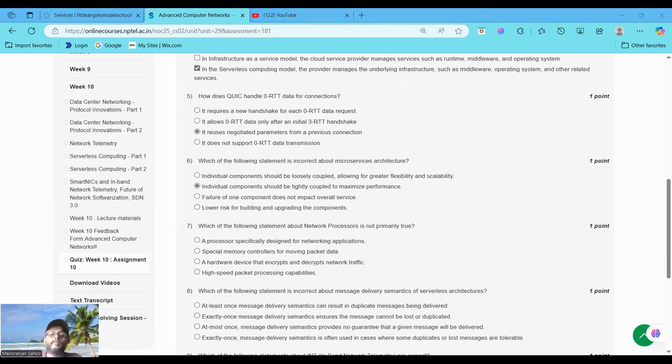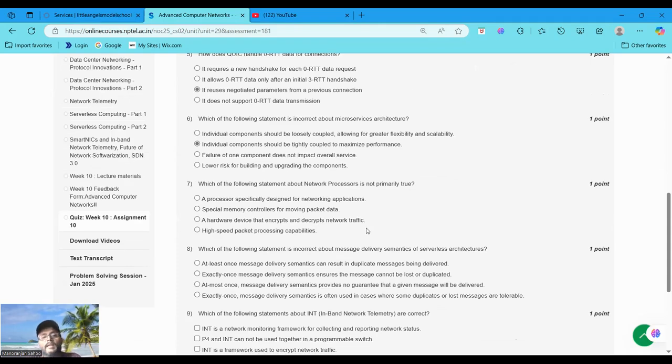This is an incorrect statement because microservices rely on loose coupling for flexibility and scalability. Tight coupling defeats their purpose. Once again, microservices rely on loose coupling for flexibility and scalability. Tight coupling defeats their purpose. That's why this statement, option B, individual components should be tightly coupled to maximize the performance, would be the incorrect statement. 6 option B.